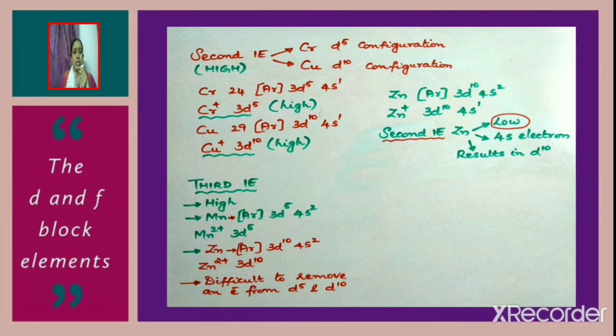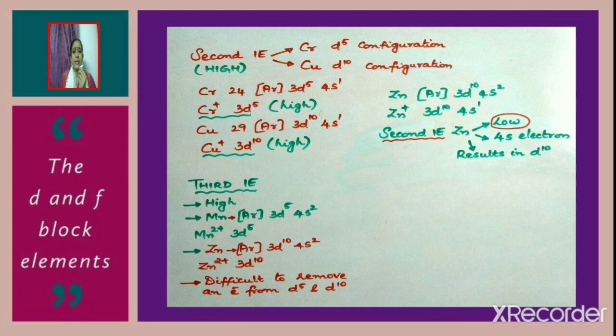Second ionization enthalpy of both chromium and copper is found to be very high. Why is it so? For that, consider chromium, atomic number 24. The electronic configuration can be written as argon 3d5 4s1. When chromium loses one electron from the 4s orbital and changes to chromium plus, the configuration will be 3d5.